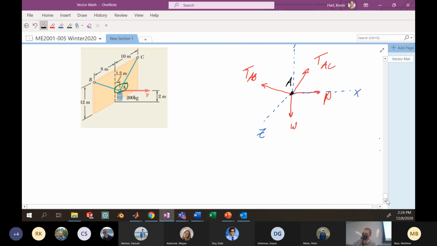You can make a cut through multiple members at once. So this is a multi-cut free body diagram through a truss.